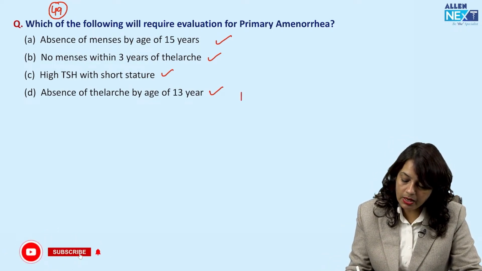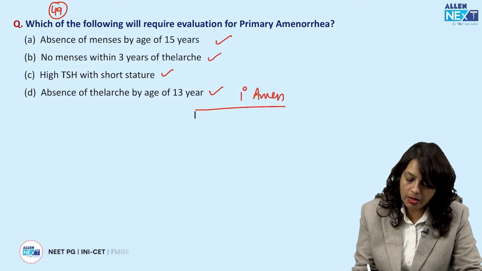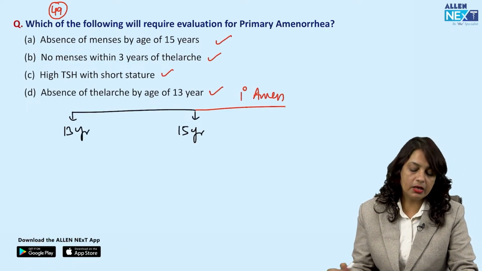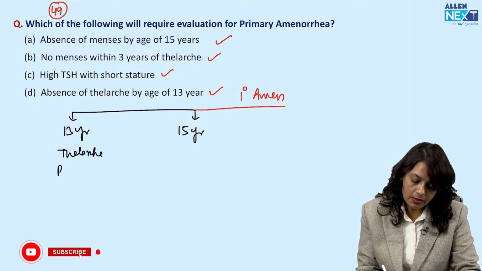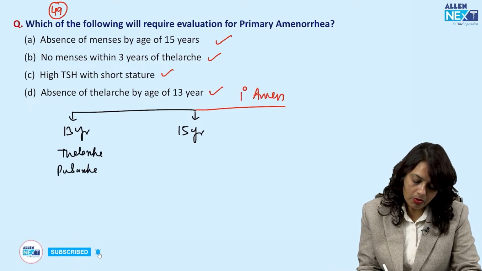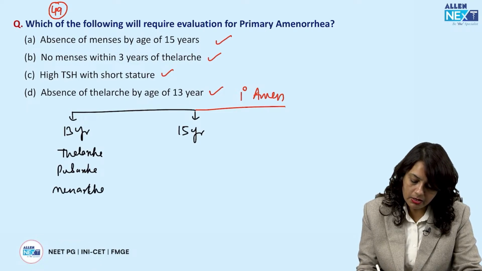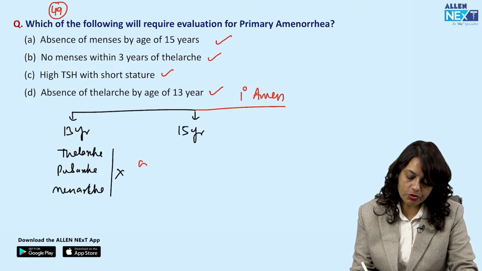Now, primary amenorrhea. What is the definition? Primary amenorrhea, we say by 15 years or by 13 years. By 13 years of age, if thelarche, pubarche or menarche are absent, this is primary amenorrhea and we should evaluate.